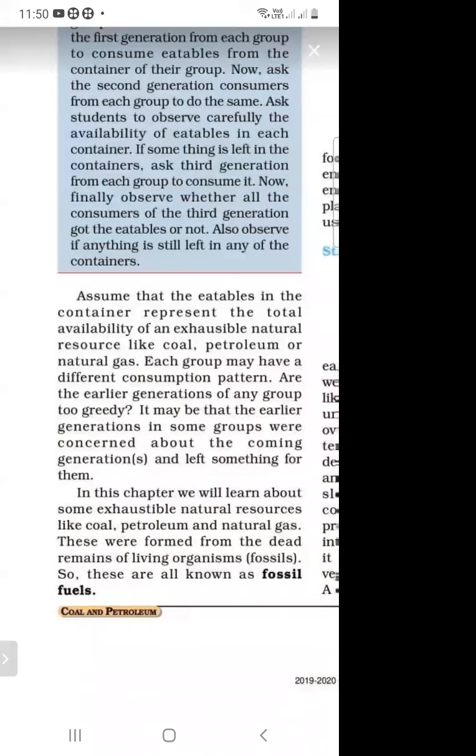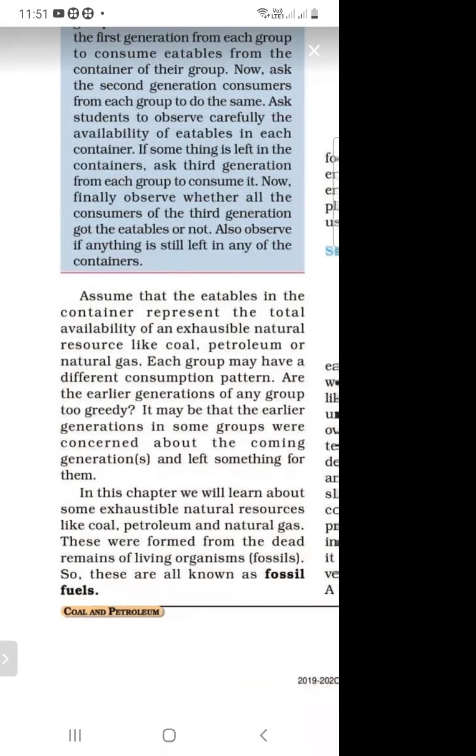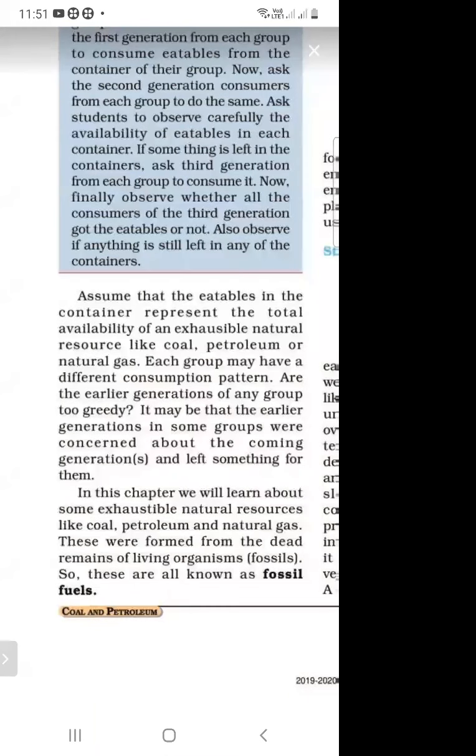They are formed from the dead remains of living organisms, and they are known as fossil fuels.